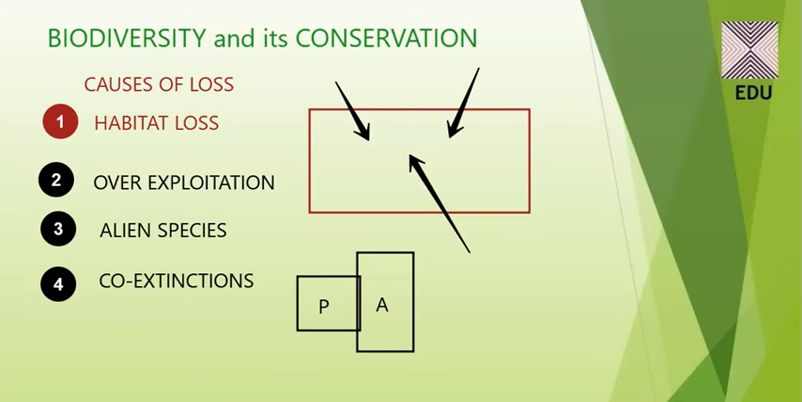So when a host fish species becomes extinct, its unique parasites also meet the same fate. They also become extinct. So co-extinction can be a cause of the loss of biodiversity.